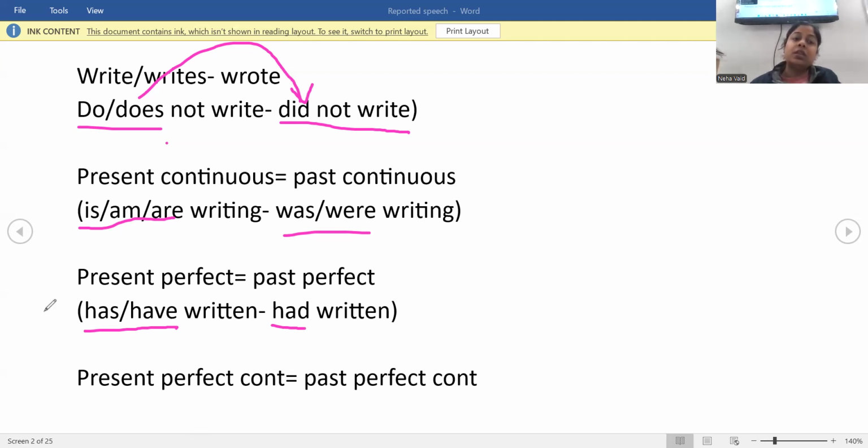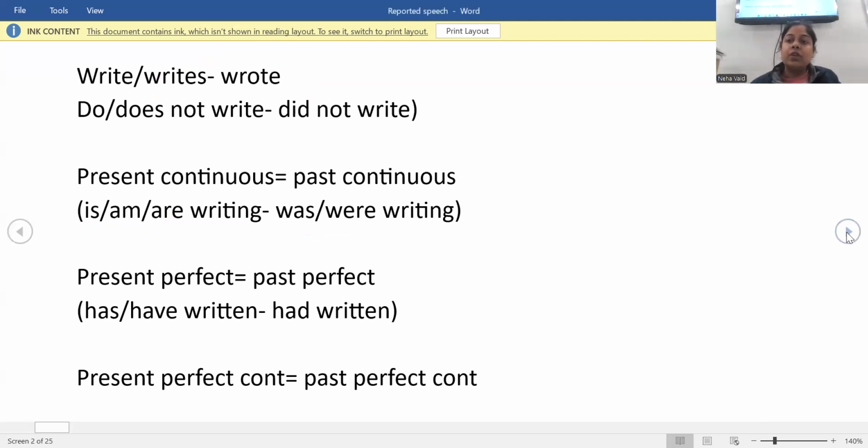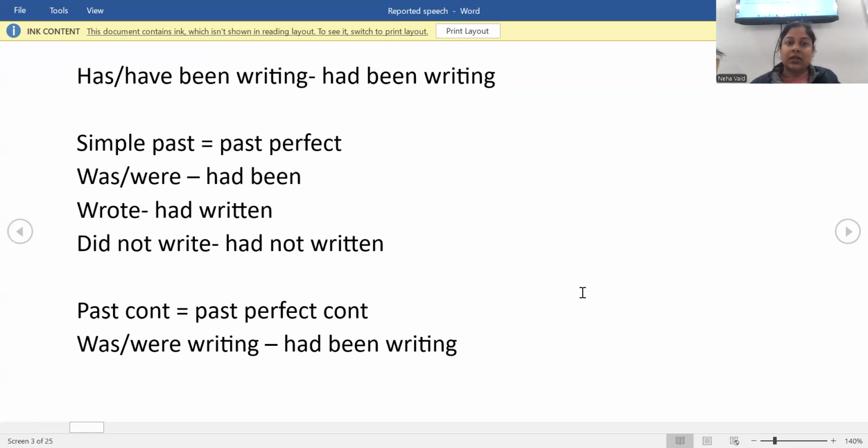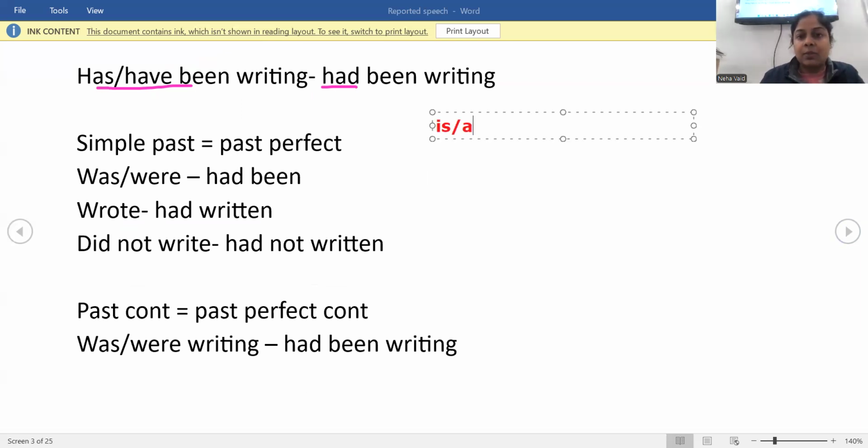Same with present perfect continuous, which changes to past perfect continuous. Here also the same rule follows: has, have changes to had. Been writing will remain same. Next, we have past. Till here, I hope everything is clear. Very simple to understand that whenever you get is, am, are, it changes to was, were.